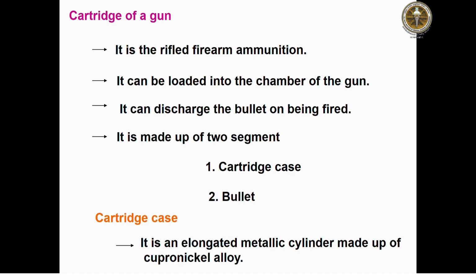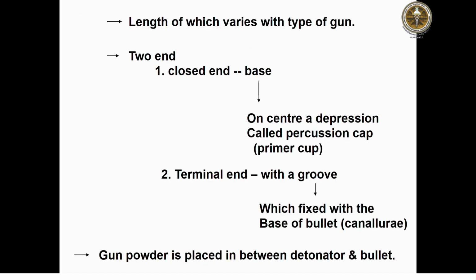The cartridge case is an elongated metallic cylinder made up of a copper nickel alloy, the length of which varies with the type of gun. It has two ends, the closed end, that is the base. In the center, a depression called the percussion cap or primer cup. The terminal end has a groove which fixes with the base of the bullet, that is called the cannelure. Gunpowder is placed between the detonator and the bullet.